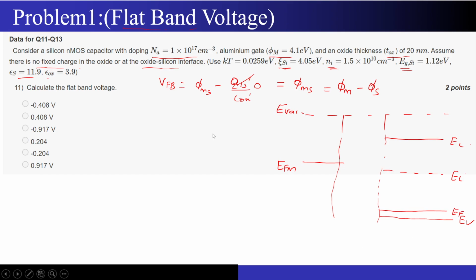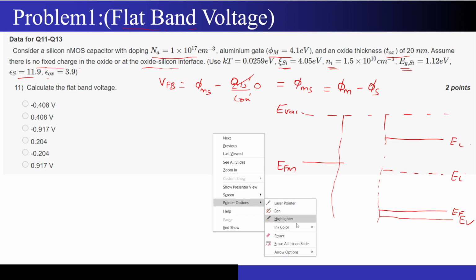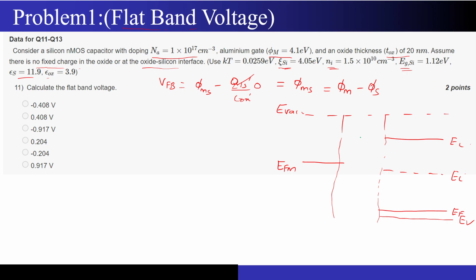Let me change the color of the pen. Pointer option, ink color, maybe green will do the job. Now this is my phi s. The metal work function has been given to me, look over here. Only phi s is unknown. If I get the value of phi s, then everything will be known in the question.